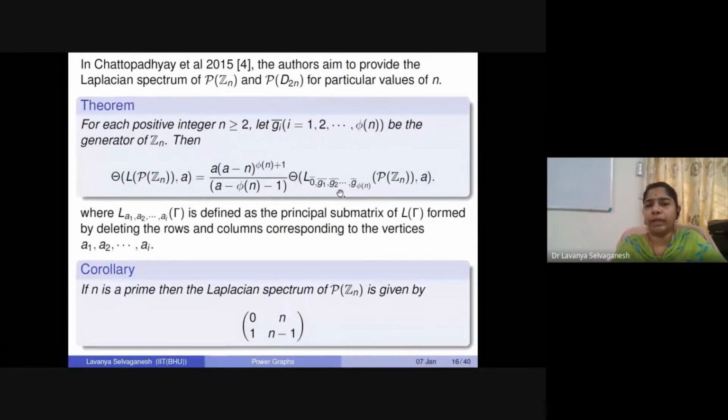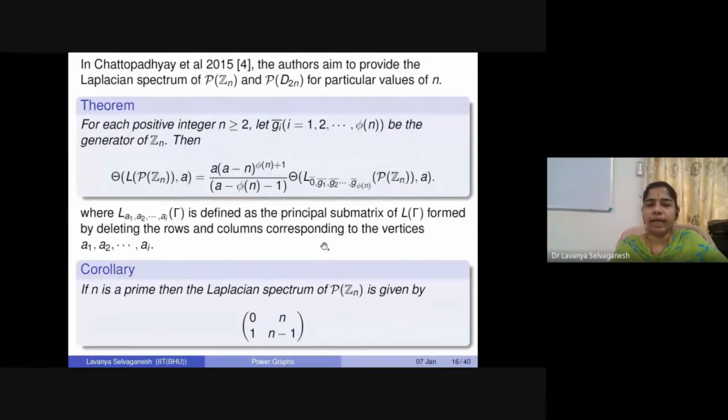So by default, if you are going to delete every row and column of this matrix, we'll have an empty matrix. So for convention, when all the rows are considered here, this matrix theta of L of P of Zn is going to be just equal to 1, just for convention's sake.